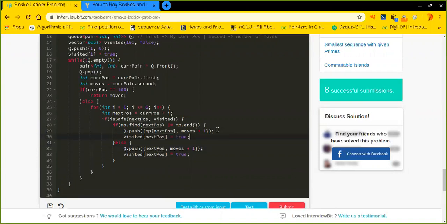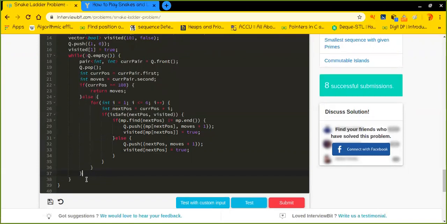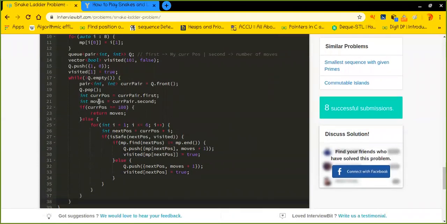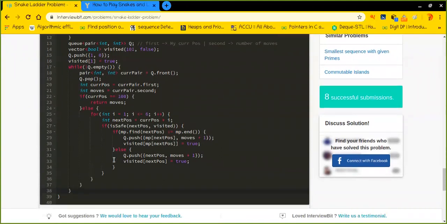But here next position is not next position, instead it is MP's next pos, right? So perfectly fine, right? And we will pop it out for every current pair, and we'll do the same task again and again. And we are again just taking care of the fact that it is not yet visited, right?